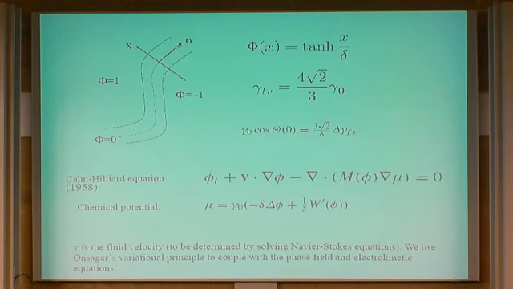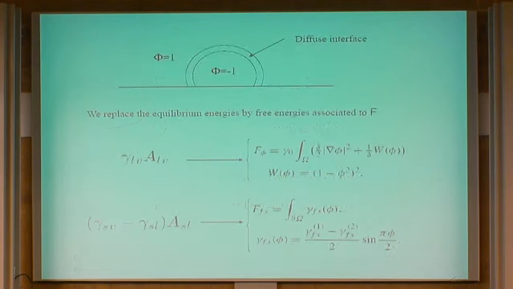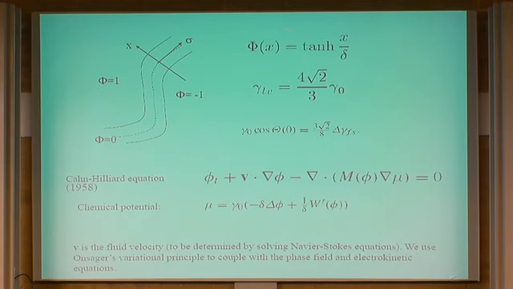Okay, so what is the Euler-Lagrange equation associated to this functional? You find a second-order nonlinear ODE in one dimension, and the solution is this function, e to the power tangent of x divided by delta. Now, if you plug this function into the energy, what you find is essentially that the whole energy is the energy associated to this function.